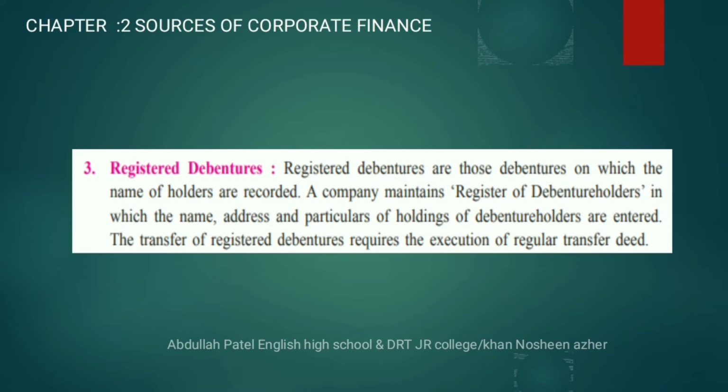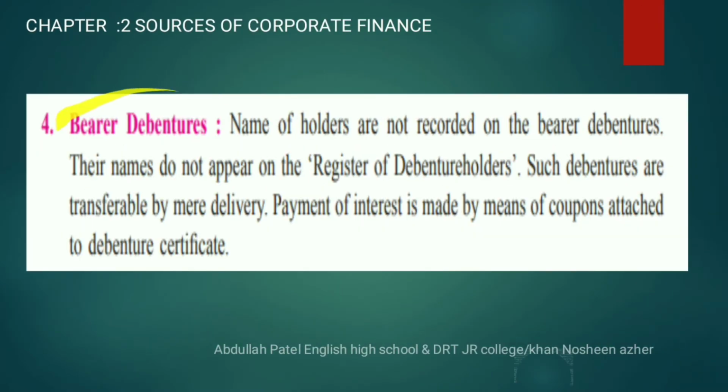So for transferring a debenture from one person to another, what is required? Instrument of transfer. That means a transfer deed can be used to transfer the registered debenture from one person to another. Fourth type, bearer debenture. A bearer is someone who has possession of a document, such as a share, bond or debenture, which can be exchanged for a sum of money. That means the physical holder of the certificate is deemed to be the owner.